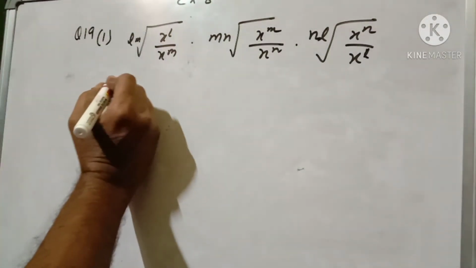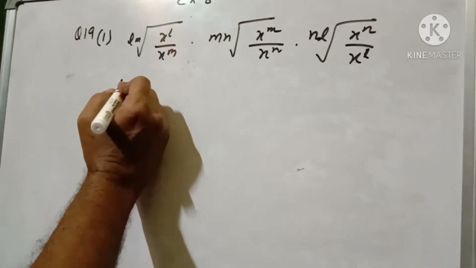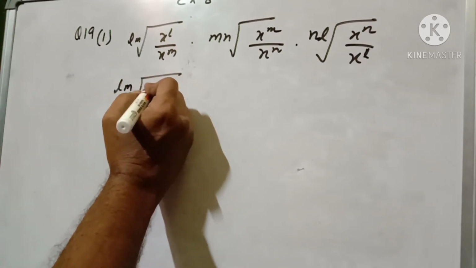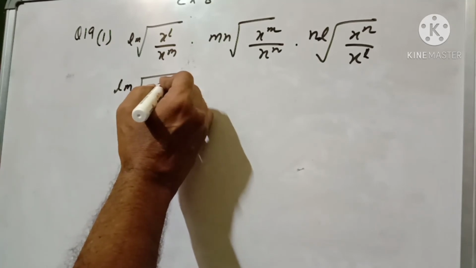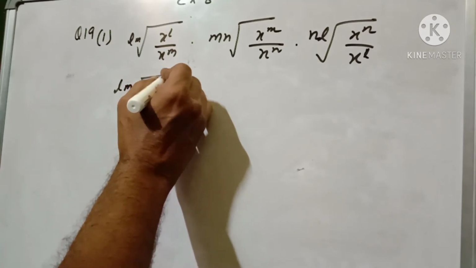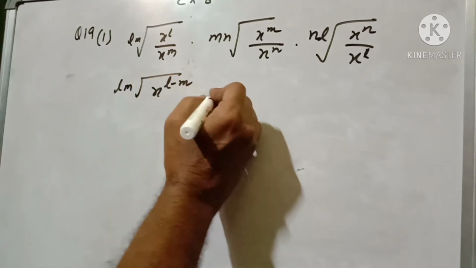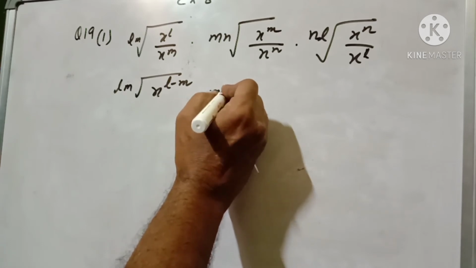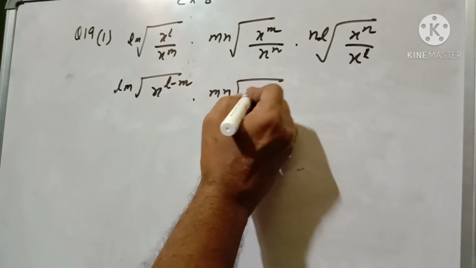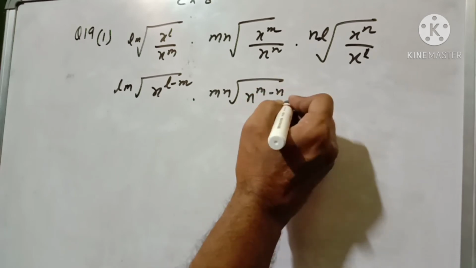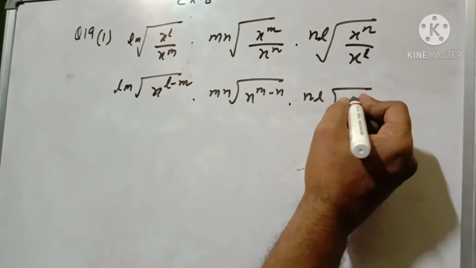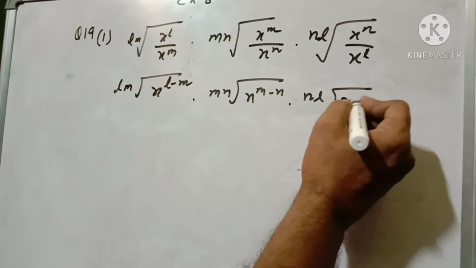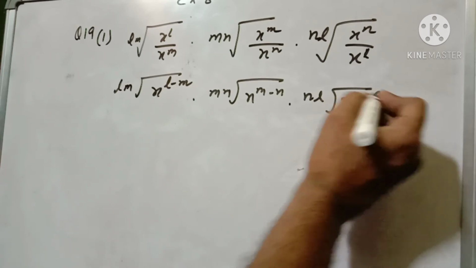First of all, I can take the lm part and write x to the power, taking a to the power m by a to the power n is a to the power m minus n, so l minus n, into the mn root, I can write x to the power m minus n, into the nl root, x to the power n minus l. Up to here, write down please.